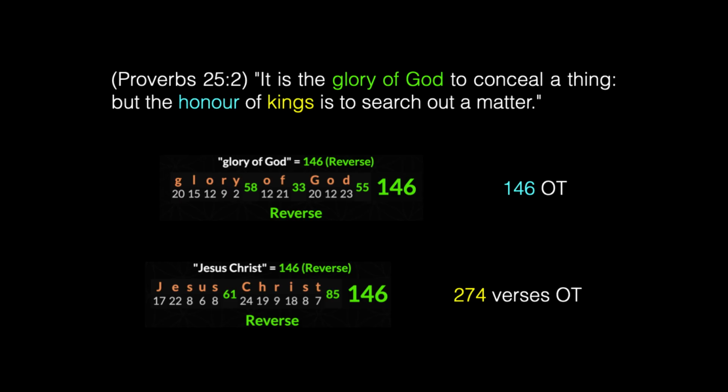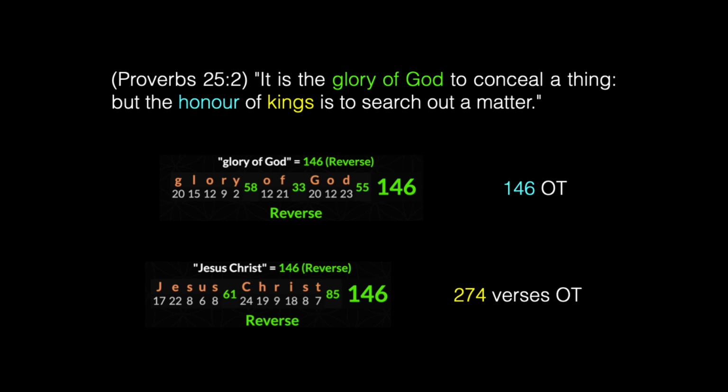If we examine Proverbs 25:2 a little closely, you'll see that the phrase glory of God has a value of 146 using the reverse cipher. That's the same as the value of the phrase Jesus Christ using the same cipher. And 146 is 73 times 2. The word kings occurs in 274 verses of the Old Testament. That is 137 times 2. And the word honor occurs 146 times in the Old Testament.